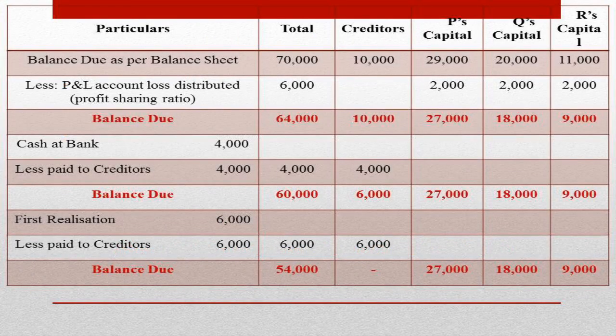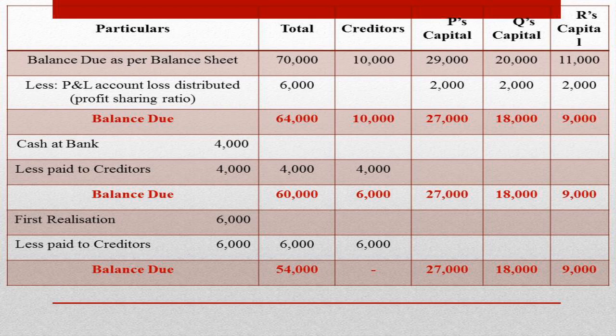If we are working out the problem in the proportionate capital method, first of all we will calculate the balance due as per the balance sheet. Creditors 10,000, P's capital 29,000, Q's capital 20,000 and R's capital 11,000. There is a P&L account loss, which is to be distributed to partners in their profit sharing ratio. Here in the problem, there is no specific instruction regarding the profit sharing ratio of the partners, so we are assuming that they are equal partners.